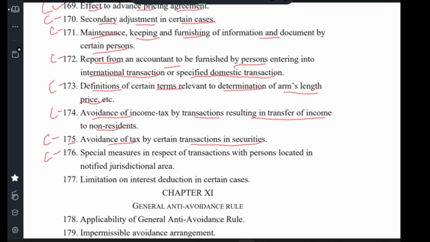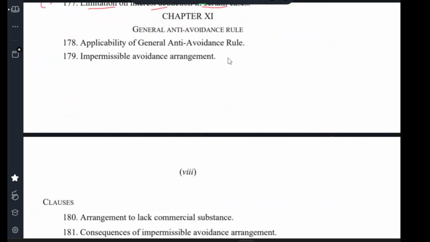Clause 176 Special measures in respect of transactions with persons located in a notified jurisdictional area. Clause 177 Limitation on interest deduction in certain cases.